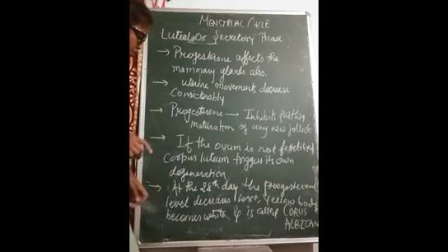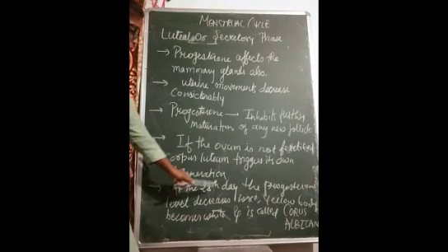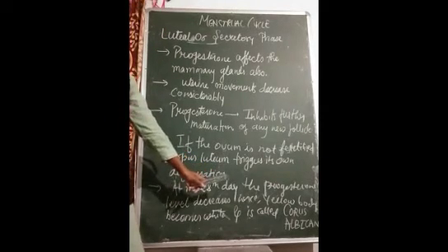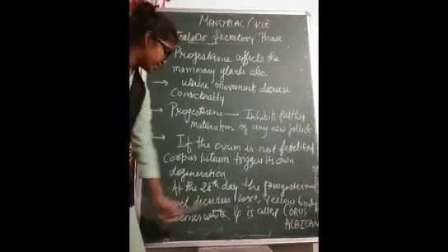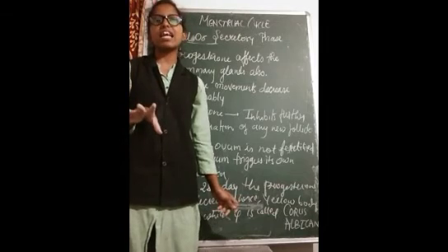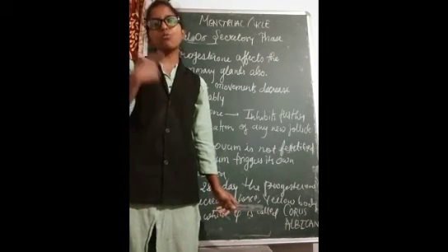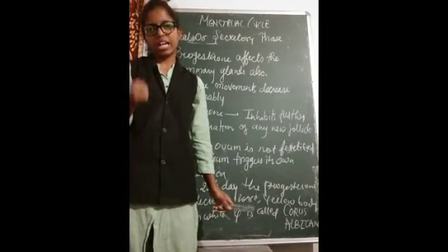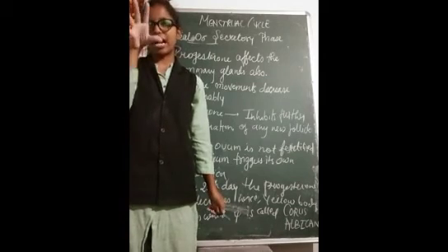Next, at the 28th day, that is the last day, the progesterone level decreases. That needs to decrease so that there is no further release of GnRH, FSH or LH. That level has to decrease.